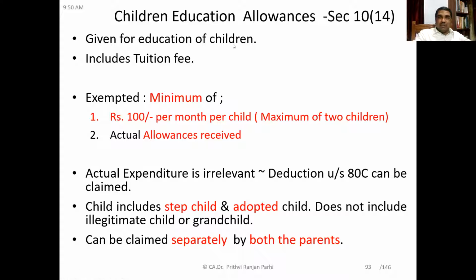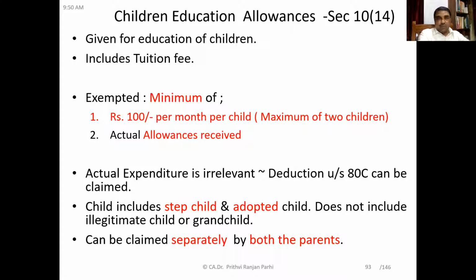So I think you know how to read income tax rules also. I'll be showing you at the appropriate time. You already know, but today also we'll see how to refer to a particular rule. Now, the first allowance under this category is children education allowance. You might have heard of this allowance. This is covered under section 10(14). This is given to the employee for children's education. It includes children's tuition fee also.